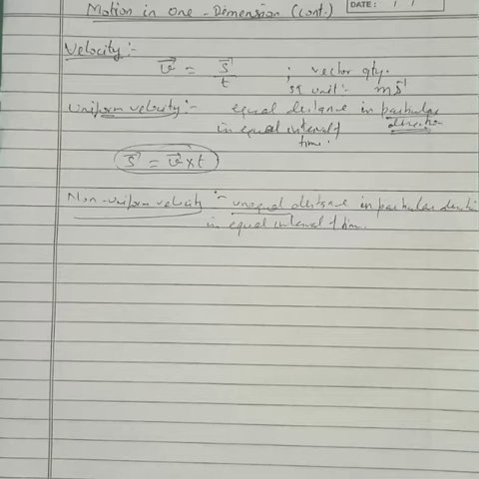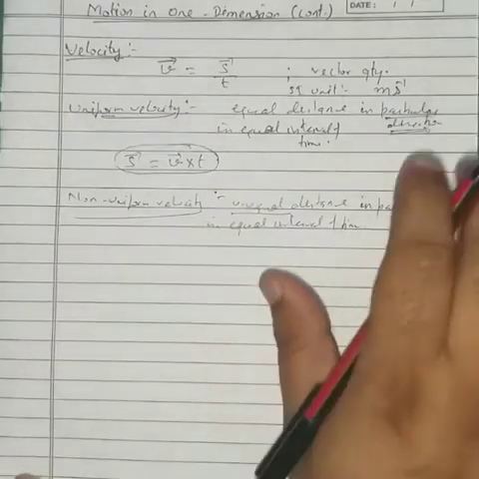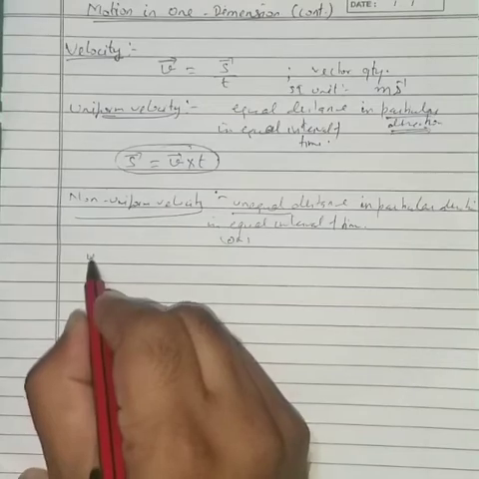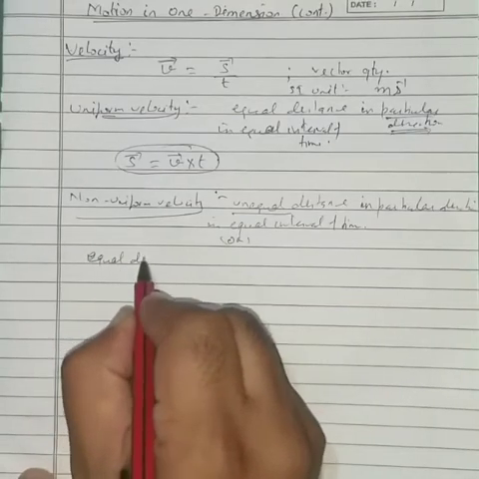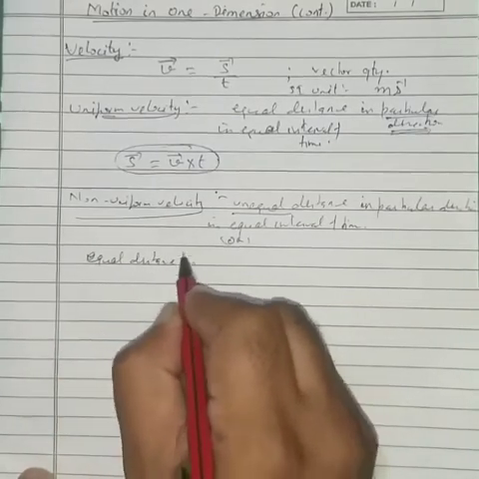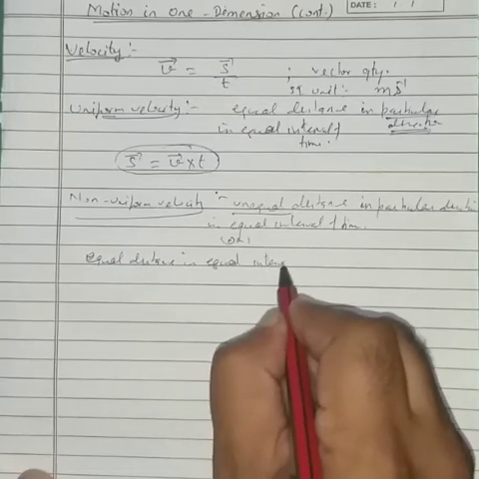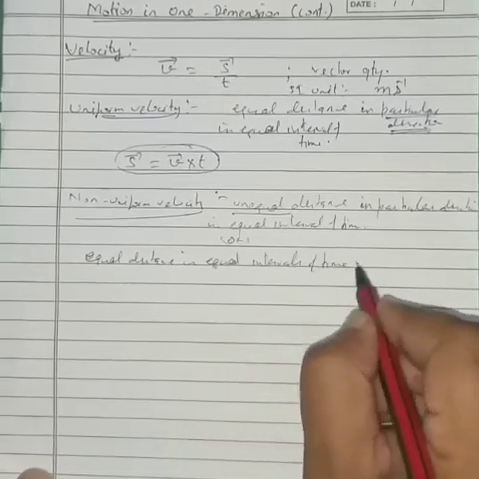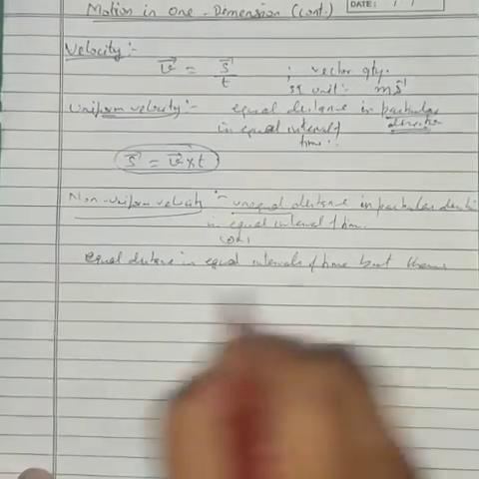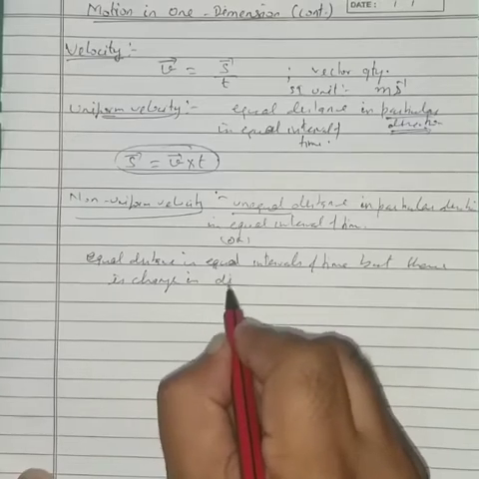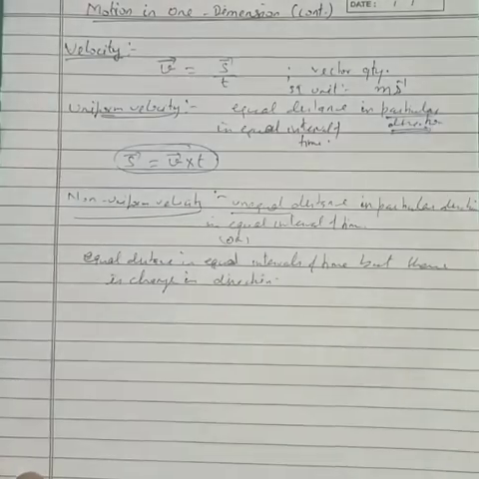Or sometimes the body may move by equal distances in equal intervals of time, but there may be a change in direction. Then also we can say that the body is moving with